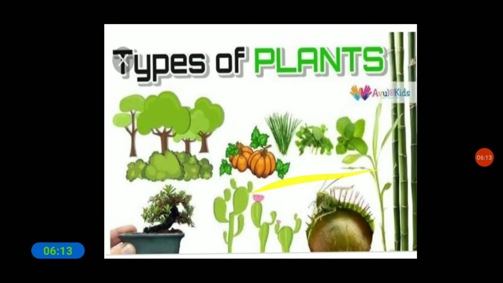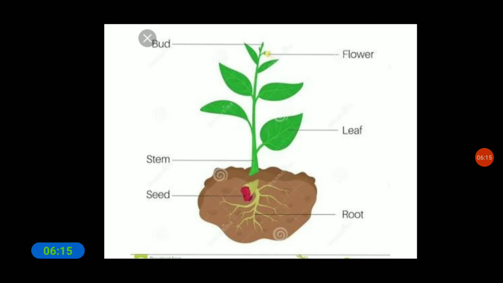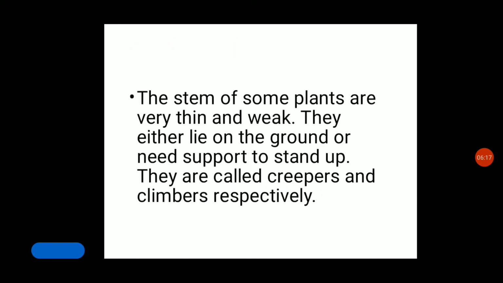Because the stem of these plants is very thin and weak. Due to that reason, they either lie on the ground or need support to stand up. Why do these climbers and creepers take support to grow?